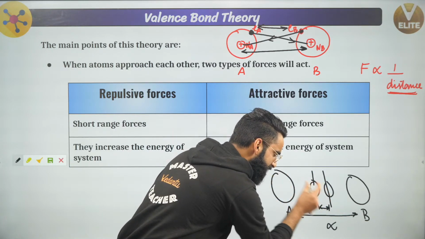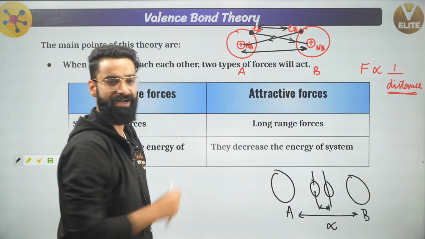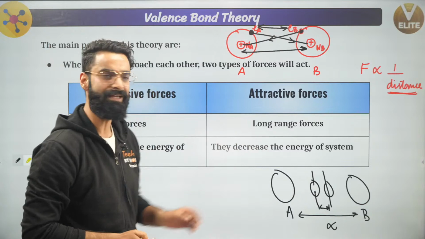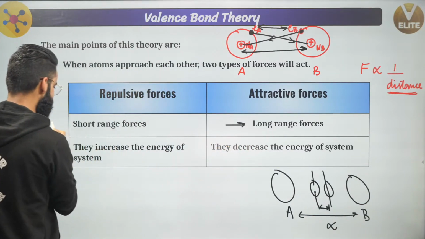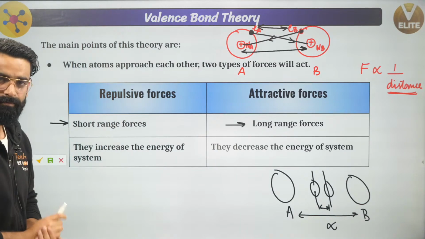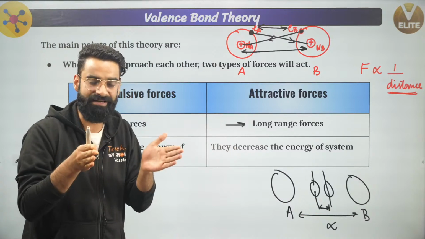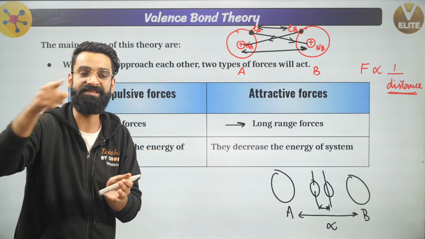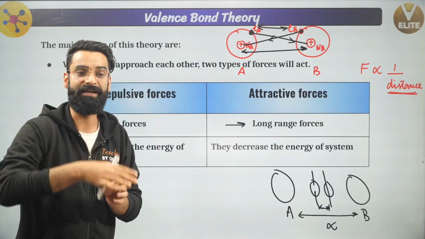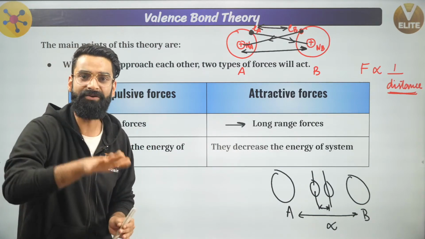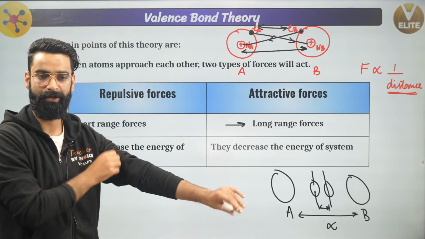Now, people, after this point, if I want these atoms to come a little more closer, now repulsive force will start between the atoms. So I can say attractive forces are long-range forces, whereas repulsive forces are short-range forces. And due to the attractive forces, the energy of the system decreases. Whenever there is attraction between the atoms, remember, energy is released, and potential energy of the system is decreased. And decrease in the potential energy leads to stability. I want you guys to remember this as well, okay?